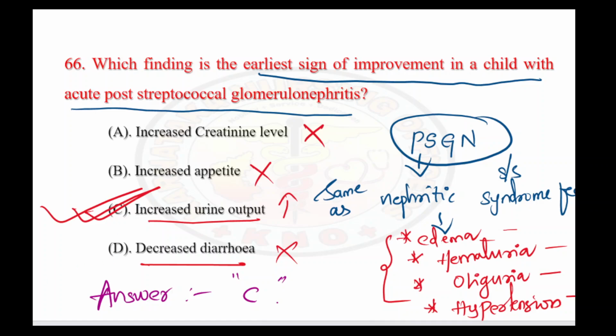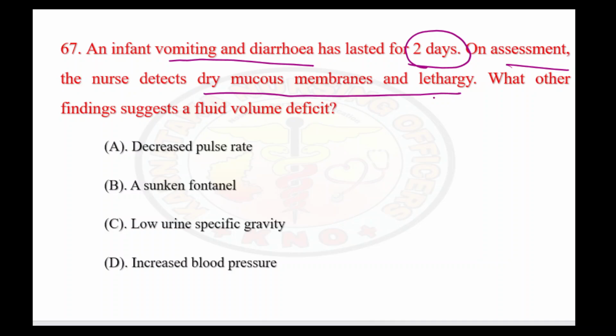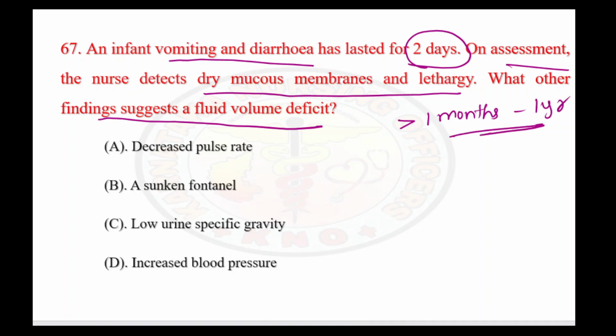So let's see the next question. An infant having vomiting and diarrhea lasted for 2 days. On assessment, the nurse detects dry mucous membrane and lethargy. What are the other suggestive features of a fluid volume deficit? So, in an infant, whoever has crossed 1 month of age to 1 year, in this child, they are asking you the features of dehydration.